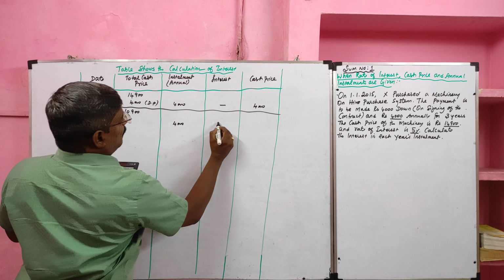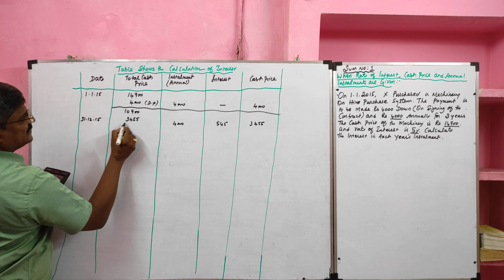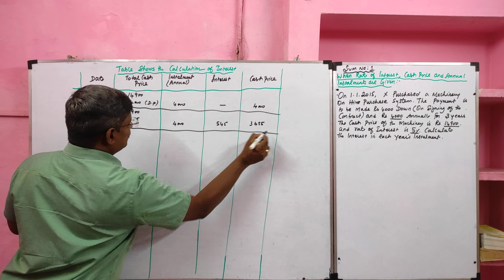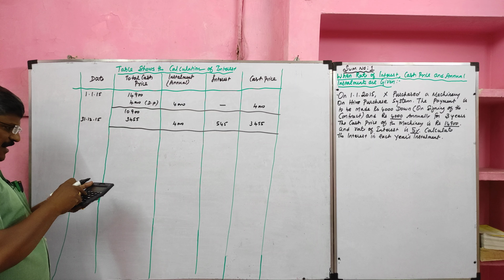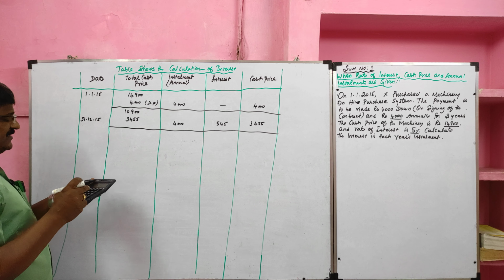So the balance we'll consider as cash price. This installment includes the annual interest and the annual cash price, and this annual cash price we should deduct from the total cash price. So out of 10,900 we paid 3,455. This is called annual cash price.